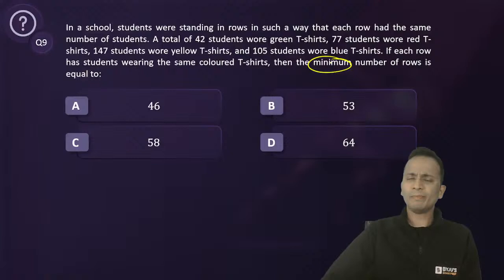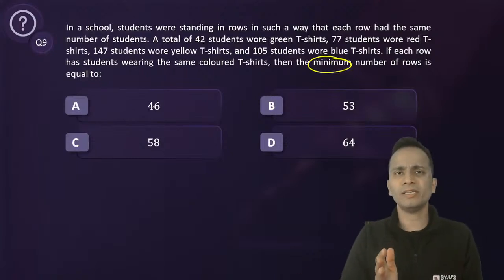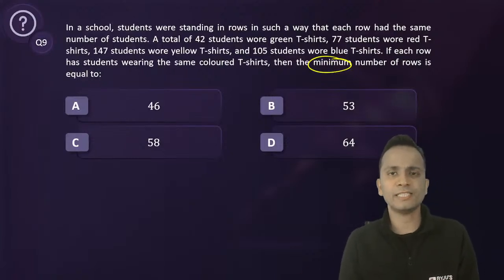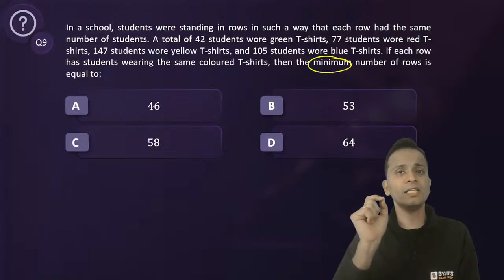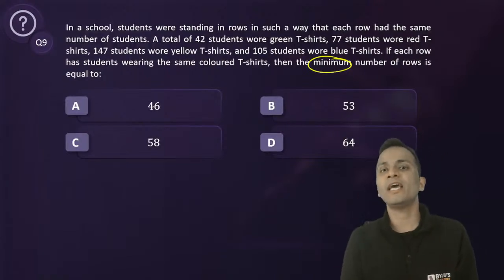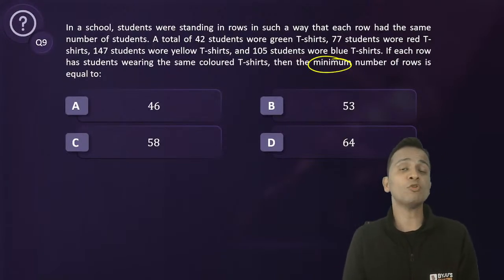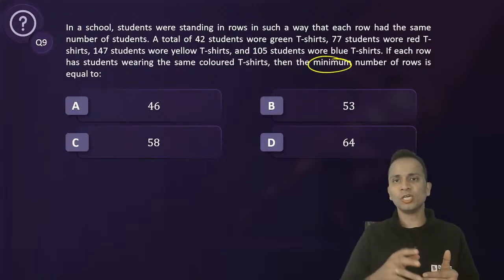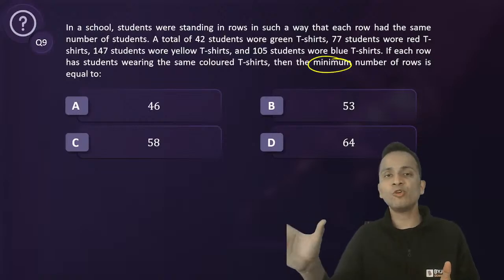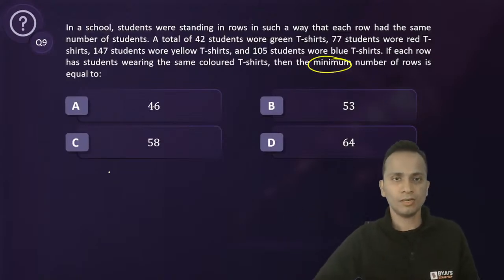Now this is a very simple concept of HCF, application of HCF. If you have to minimize the number of rows, then you will have to maximize the number of students in every row, right?